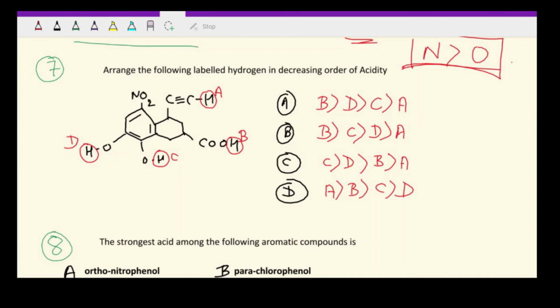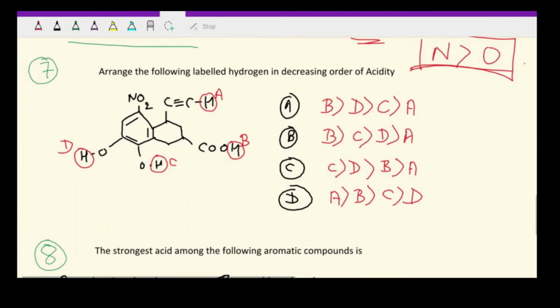Here we have been asked, now this is a good question, that arrange the following labeled hydrogens in decreasing order of acidity. Let's check this. Okay, so we have the hydrogens, all these are acidic hydrogens. In the molecule they have been marked as A, B, C and D, and we have to arrange them in decreasing order of acidity.